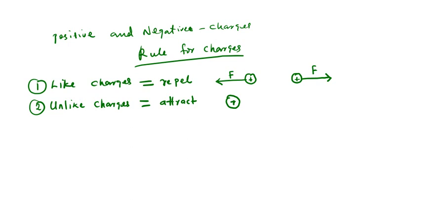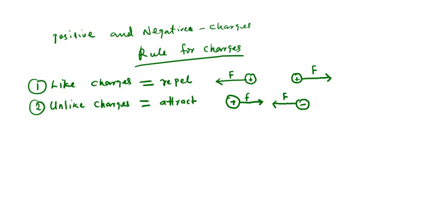You see, they are different charges, so they are going to run to each other. Yes, they are going to be attracted to each other. So you see, we have a force of attraction. I hope there is no question here. So we have this normal rule for charges that we always sing like a song: like charges repel, unlike charges attract.